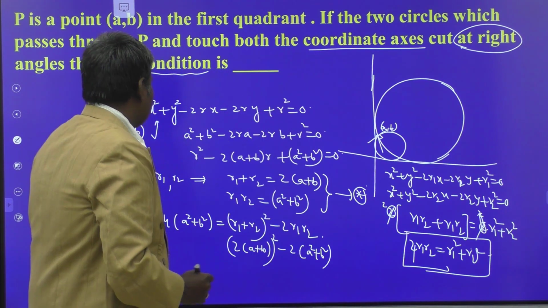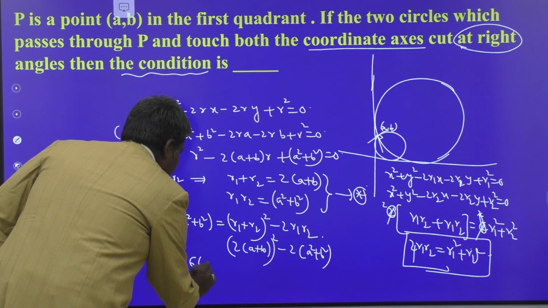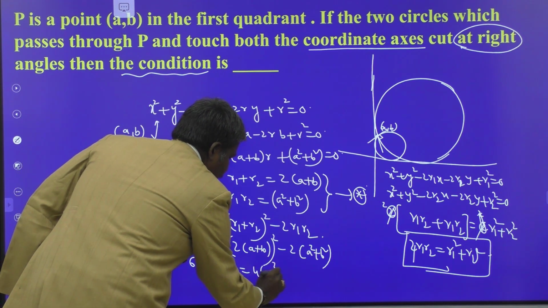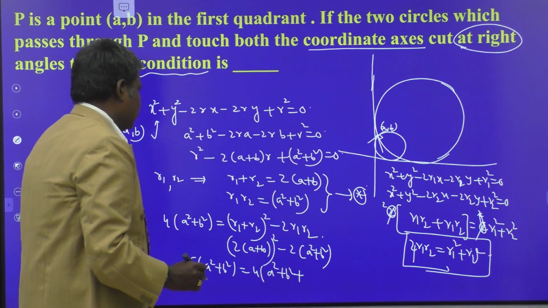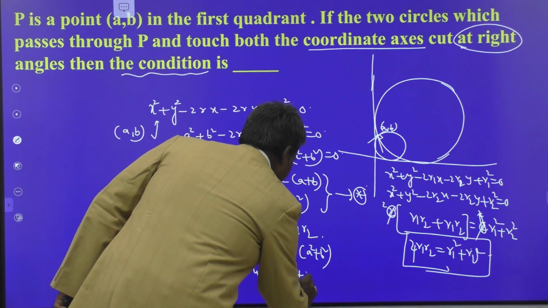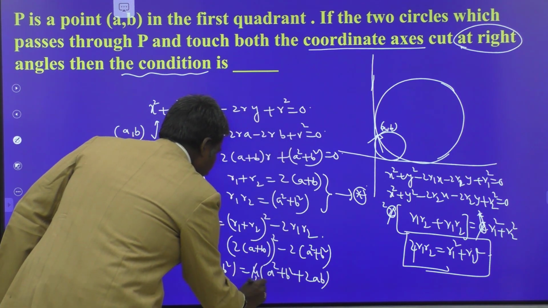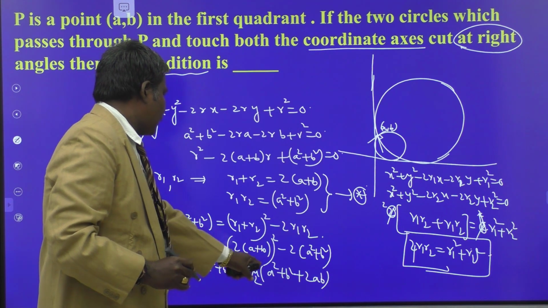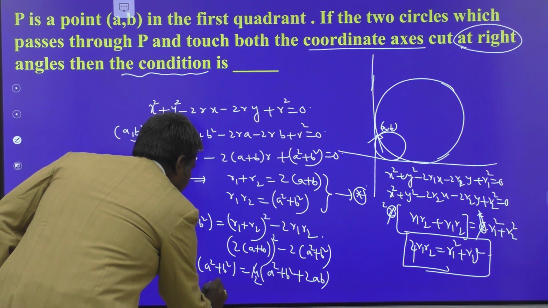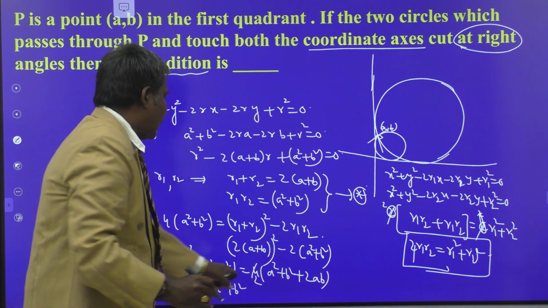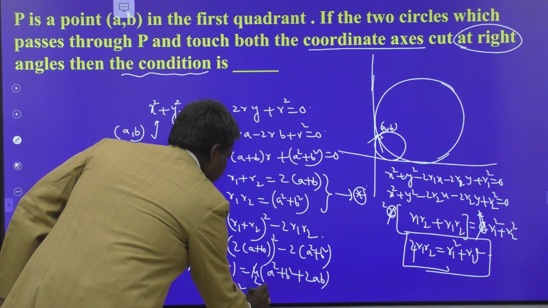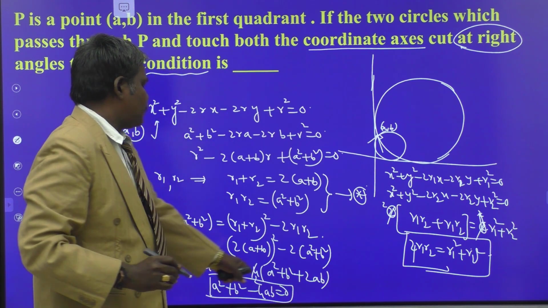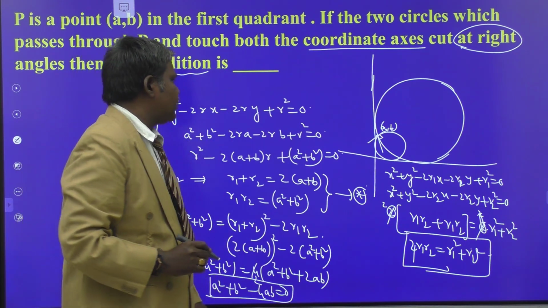So when it is coming to this side, 6 times a square plus b square is equal to 4 times a square plus b square plus 2ab. So 2 times it is cancelled out, 3 times. When it is coming to the left side, 3a square minus 2a square, a square, again we have b square and minus 4ab. So a square plus b square minus 4ab equal to 0 is your condition.